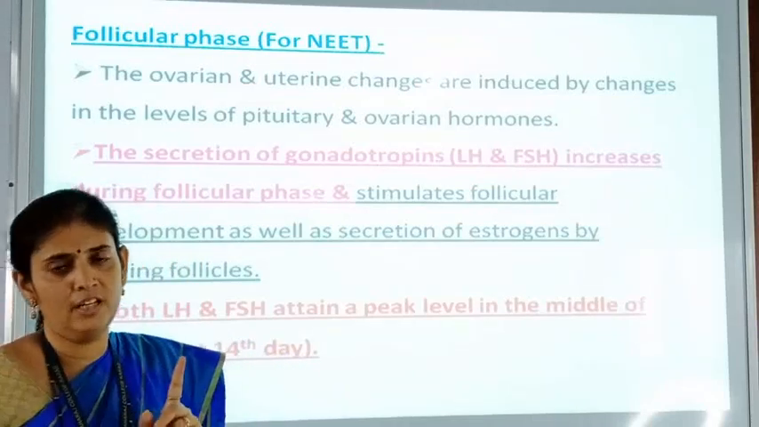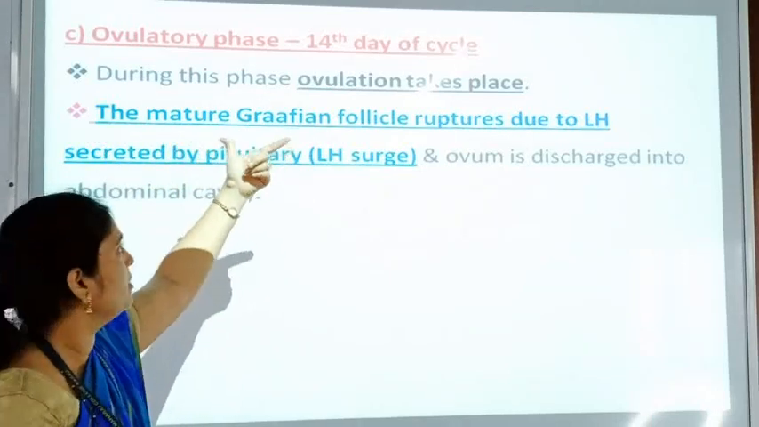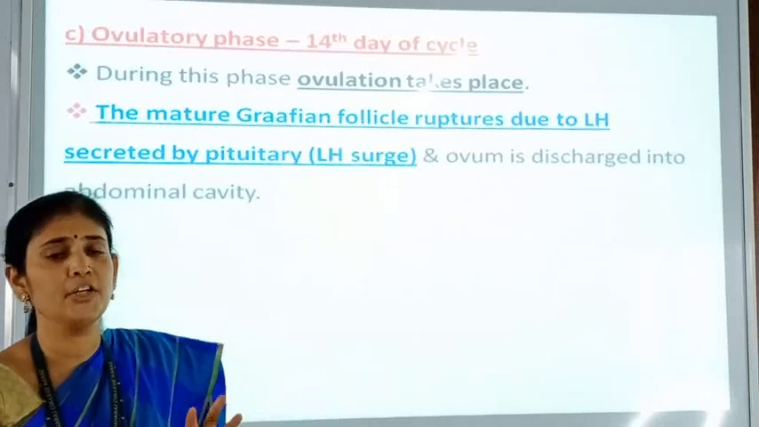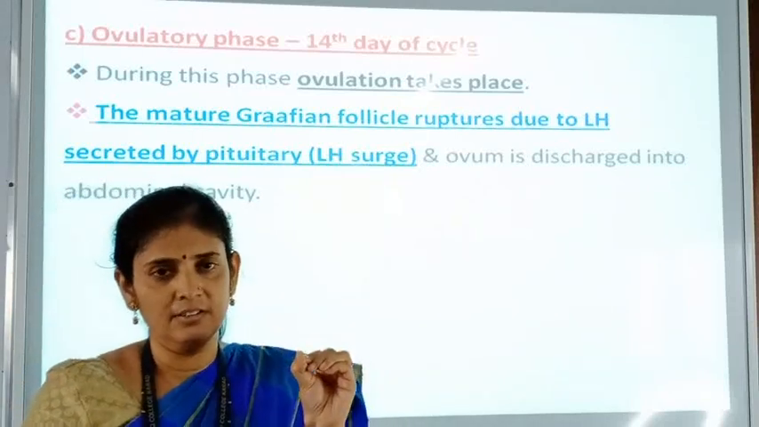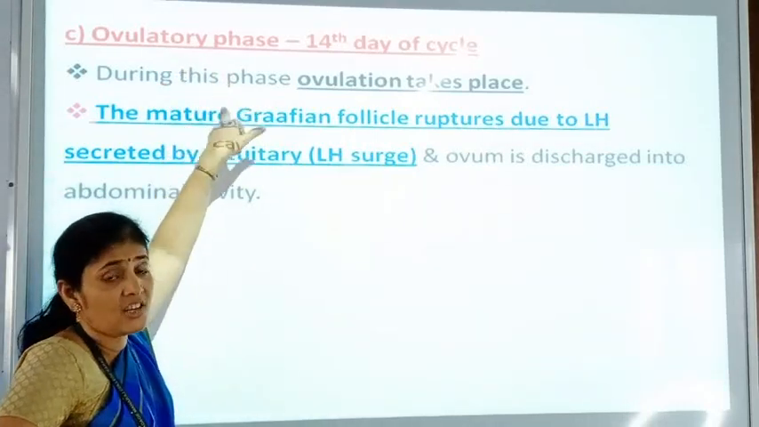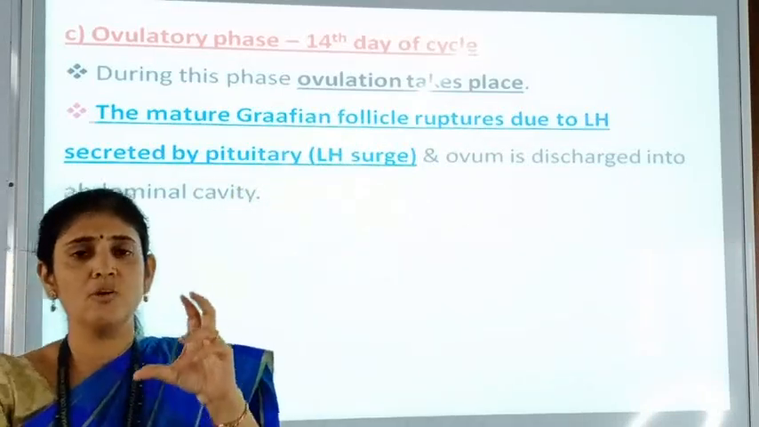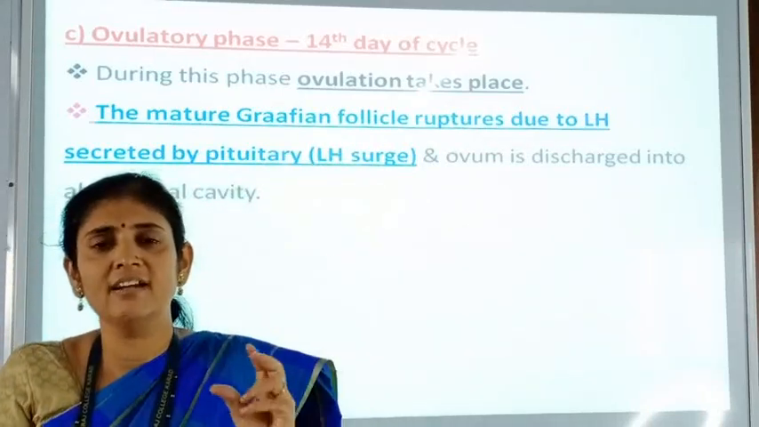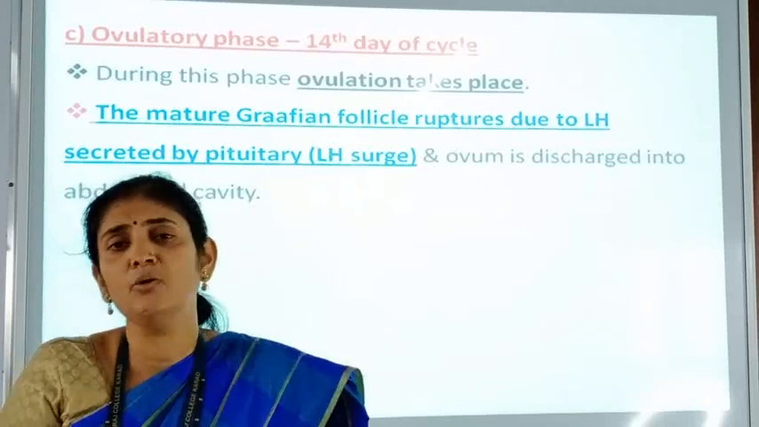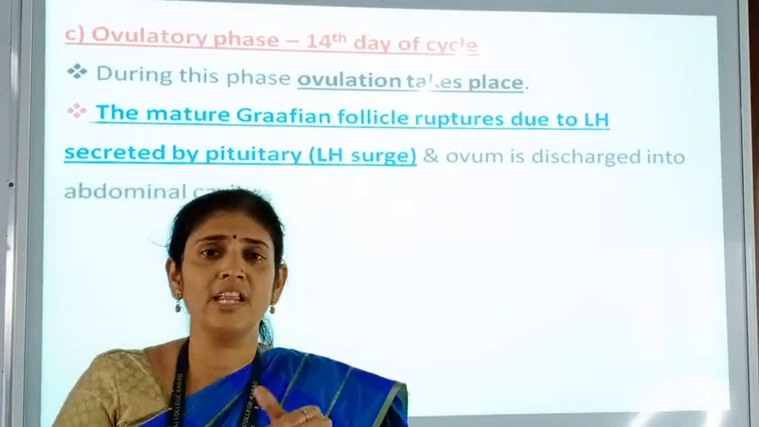remember very carefully. Okay, now the third stage here is ovulatory phase, which is the 14th day of the cycle. This phase is occurring during the 14th day of the cycle. What happens during this phase? It is called as the ovulatory phase. Means at this stage or at this phase, ovulation takes place. Means mature Graafian follicle ruptures and developed ovum or egg, that is called as a secondary oocyte, and that is coming outside the Graafian follicle, and that step is called as ovulation.